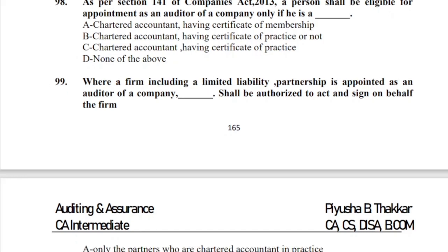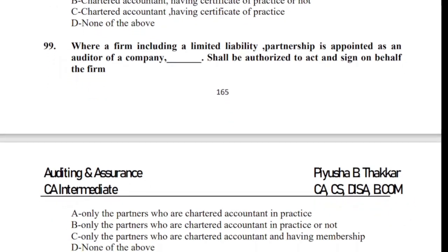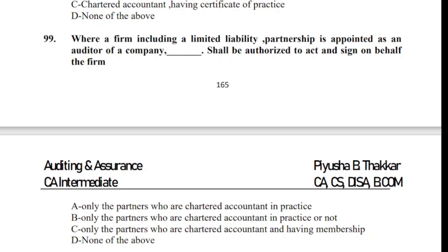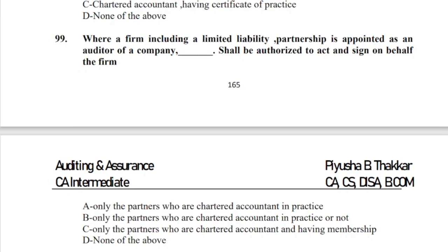Let's quickly go ahead to the next question, that is question 99. What does question 99 say? The second last question for the day. This question 99 says that where a firm including limited liability partnership is appointed as an auditor of the company, dash shall be authorized to act and sign on behalf of the firm. Come on, tell me, my dear friends. Yes, here LLP has been appointed as an auditor, right? Who shall be authorized to sign?